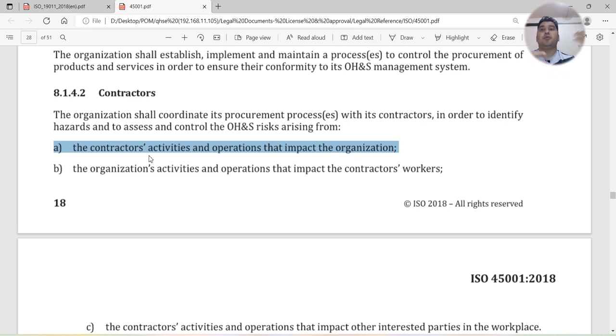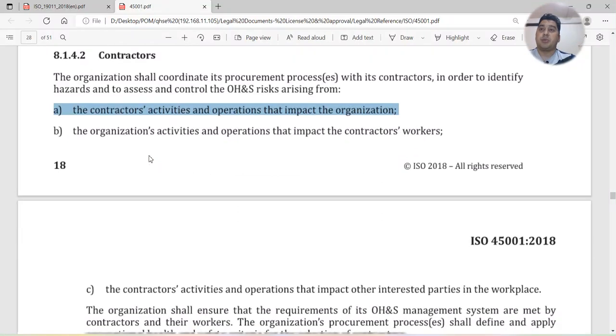So before you start to work with these contractors, you have to consider your health and safety related requirements, and you have to communicate with the contractors to make sure that they comply with your OHS management system related requirements. And risk related to the contractors should be properly identified through the method statement and risk assessment, and those should be communicated with the contractors and with the customer also.